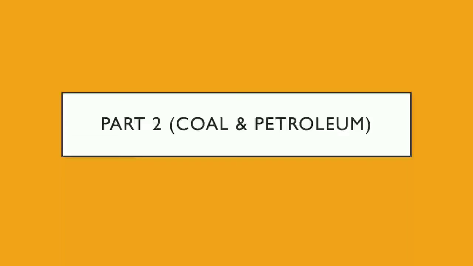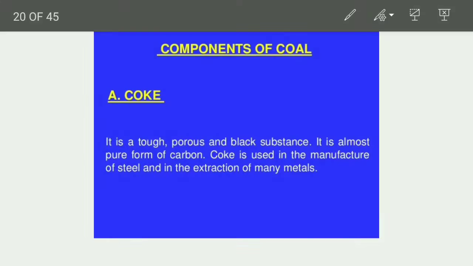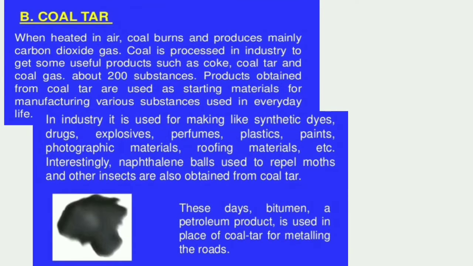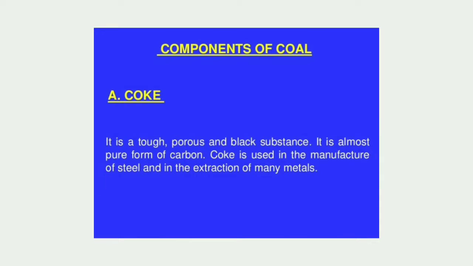Students, previously we have learned about coal and types of products we can yield from coal. Today we are going to learn about them in detail. So the components of coal, or products of coal, are coke, coal tar and coal gas. Coke is a tough, porous and black substance.